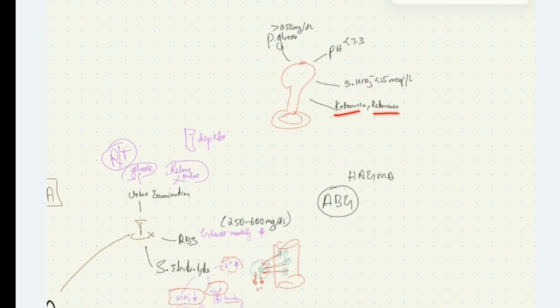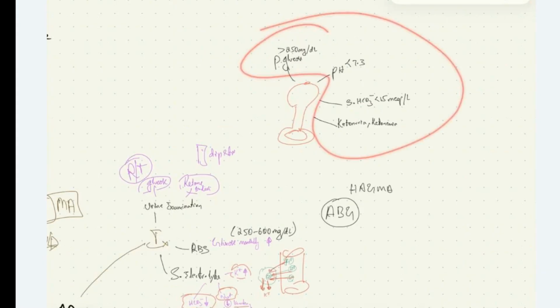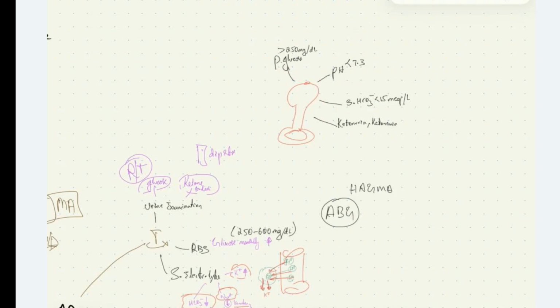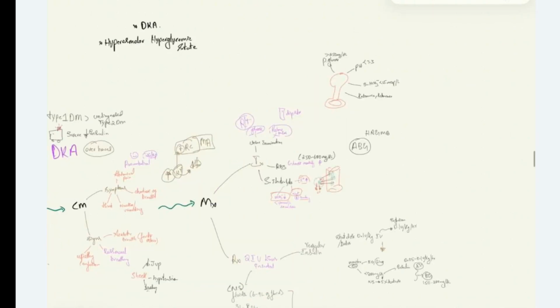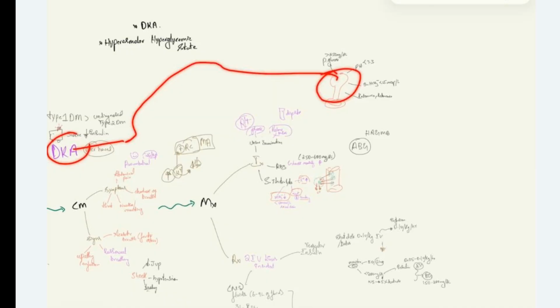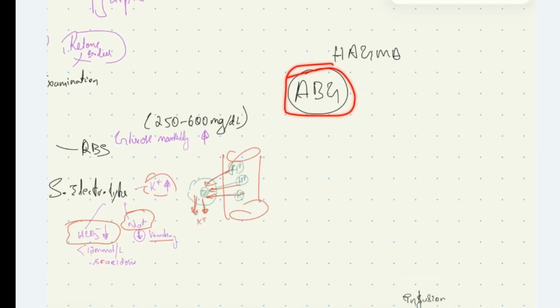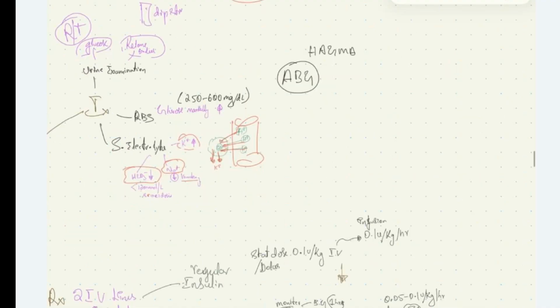These four diagnostic criteria, if the patient has these four things, that is plasma glucose more than 250, pH less than 7.3, serum bicarbonate level less than 15 milliequivalent per liter, ketonuria, ketonemia, then we consider the patient to be having DKA. And also on doing arterial blood gas analysis, we can detect high anion gap metabolic acidosis.